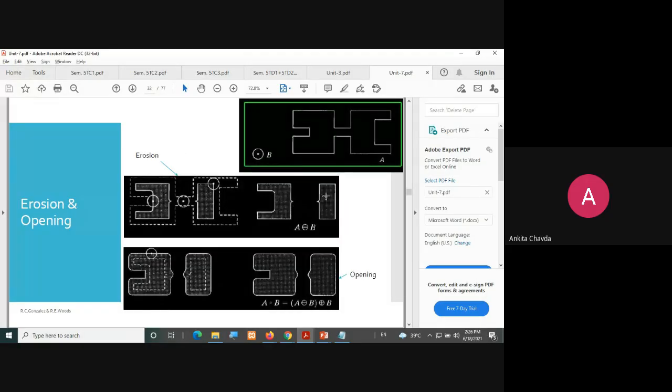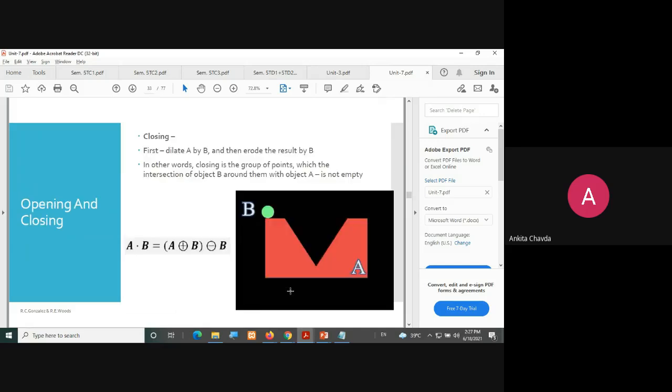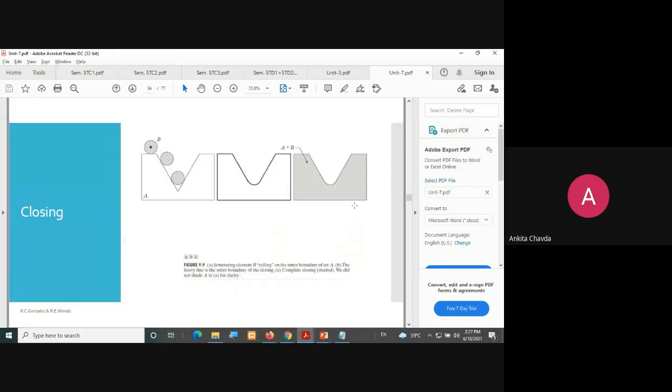Here also you can see this one and this one, right? This one and this one. So it is based on erosion and dilation, and opening and closing. Again here the structure will be a circle, and we are rolling over the surface, so we will get it like this.